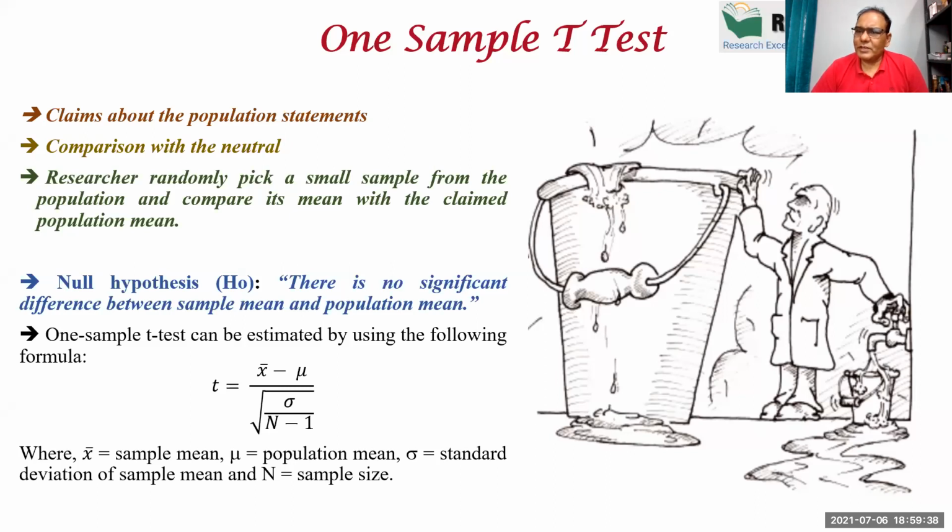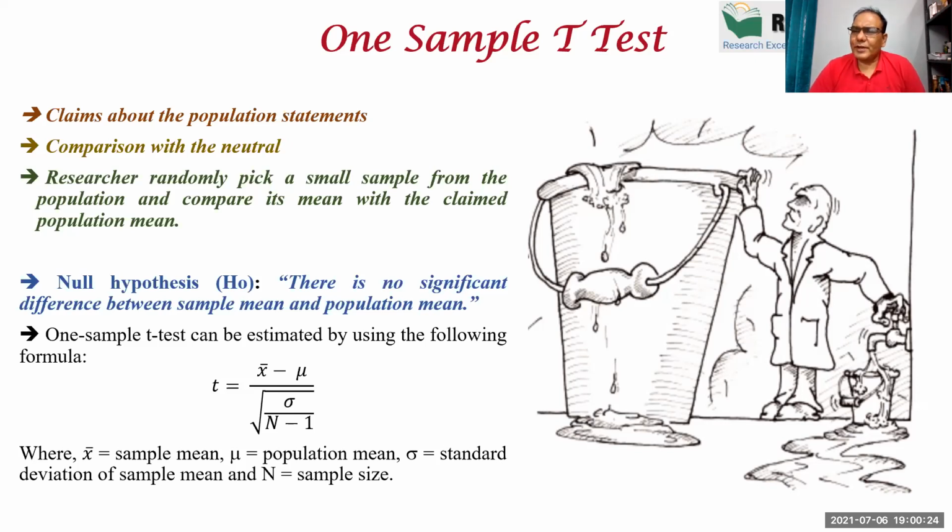In one of the theses, the research scholar wanted to prove that after implementation of the ERP, the productivity of the employees increases. So they asked different statements of productivity, and we assume that on the 5-point scale, 3 is the neutral, and we compare the mean with the neutral. And if we find that the actual average is different from 3, then we can say yes, their productivity increases. So this is the second case where you can apply the one sample test with the neutral.